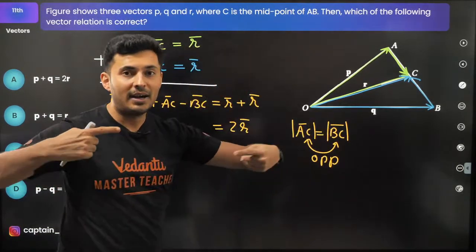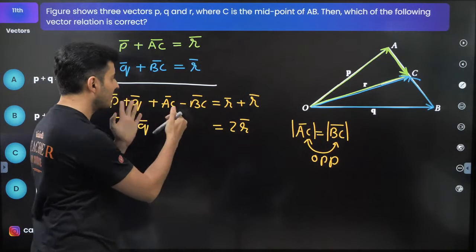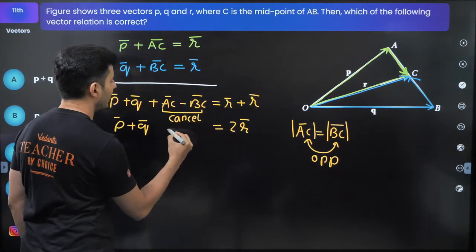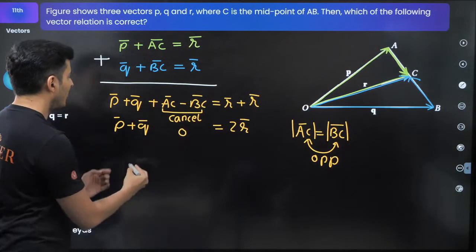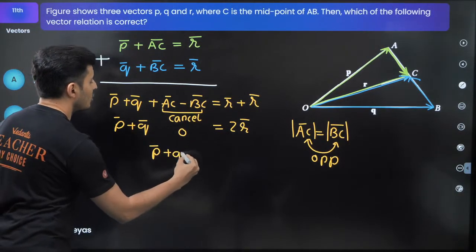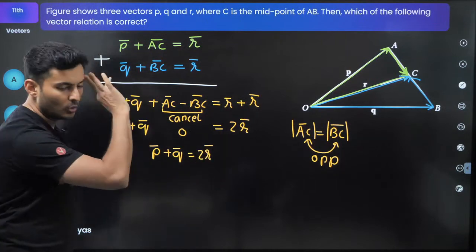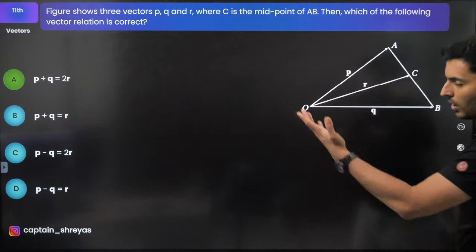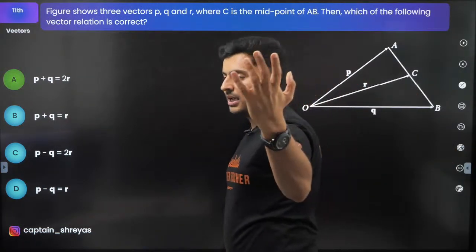What happens when you add two equal and opposite vectors? They will definitely cancel. In fact, we just did a numerical on this, so it will be 0. So hence P plus Q will be just simply put 2R. That's it. Done. I think option A is correct. Yes, it is correct. Amazing.